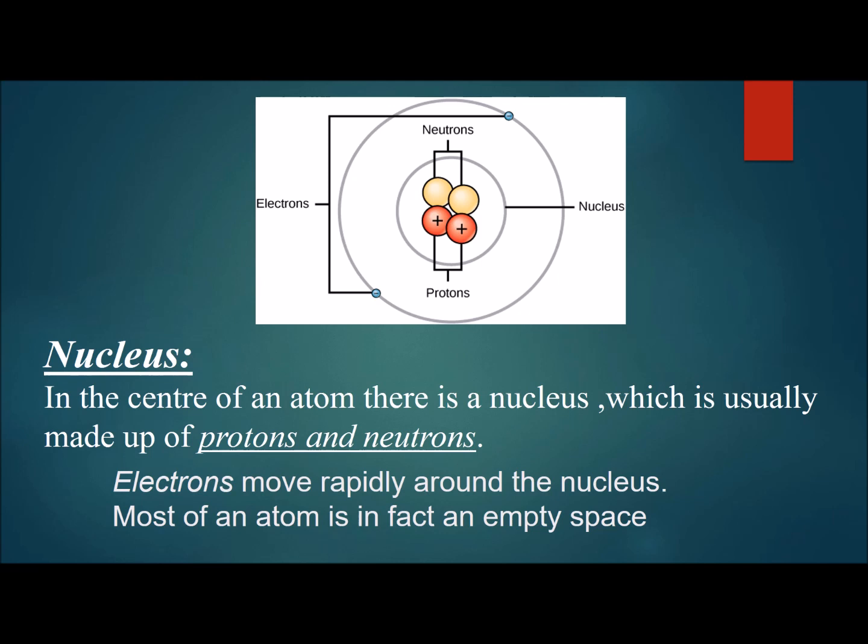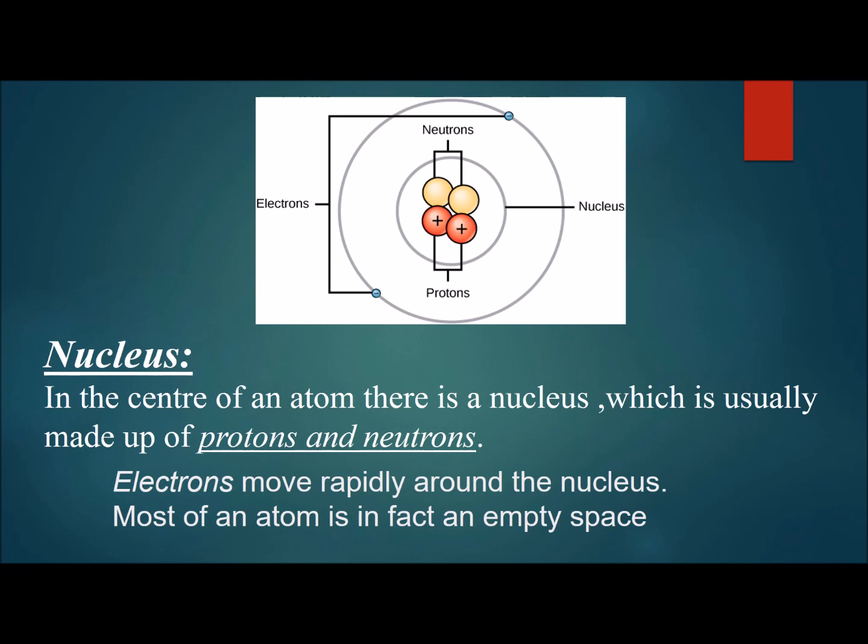Inside the atom there is a nucleus, and inside the nucleus there are protons and neutrons. Outside the nucleus there are electrons which revolve around the nucleus.